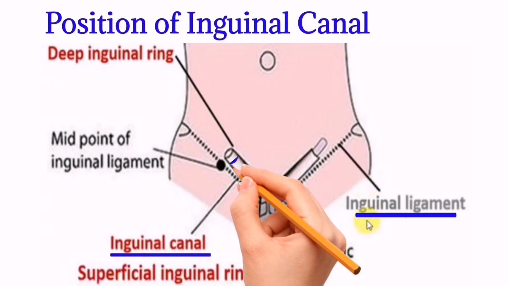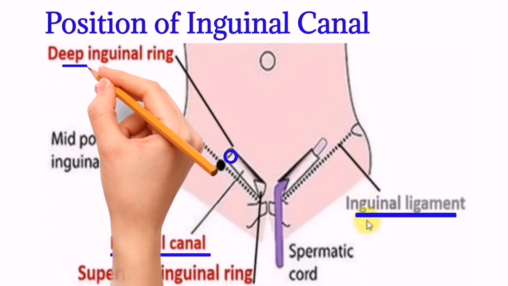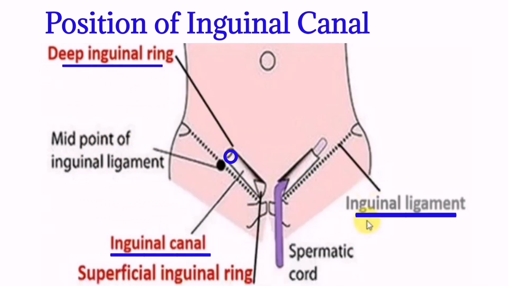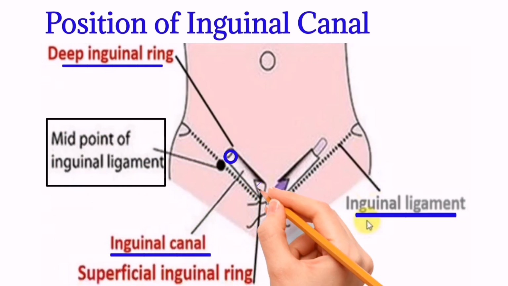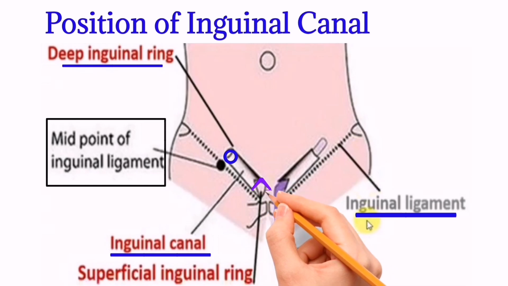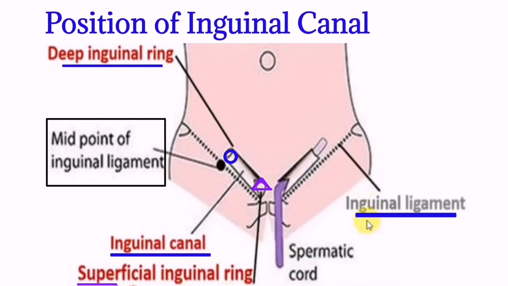The lateral boundary of the inguinal canal is formed by the deep inguinal ring, which is an oval-shaped defect in the fascia transversalis and lies just above the midpoint of the inguinal ligament. The medial boundary is formed by the superficial inguinal ring, which is a triangular defect in the external oblique fascia and lies just above the pubic tubercle.